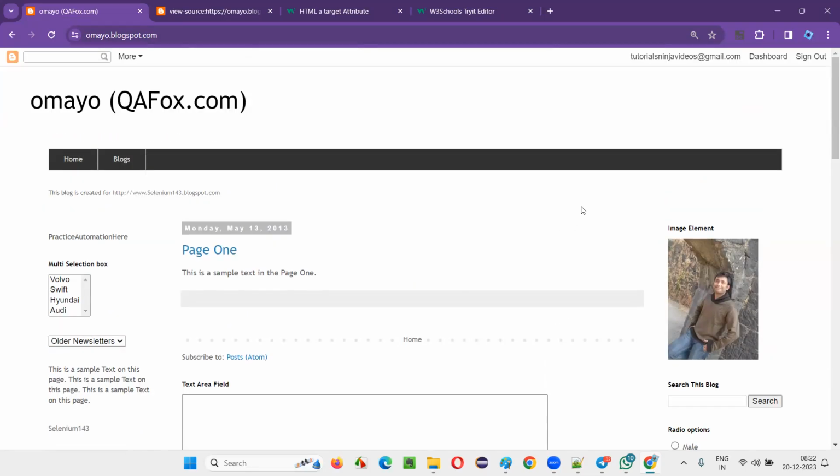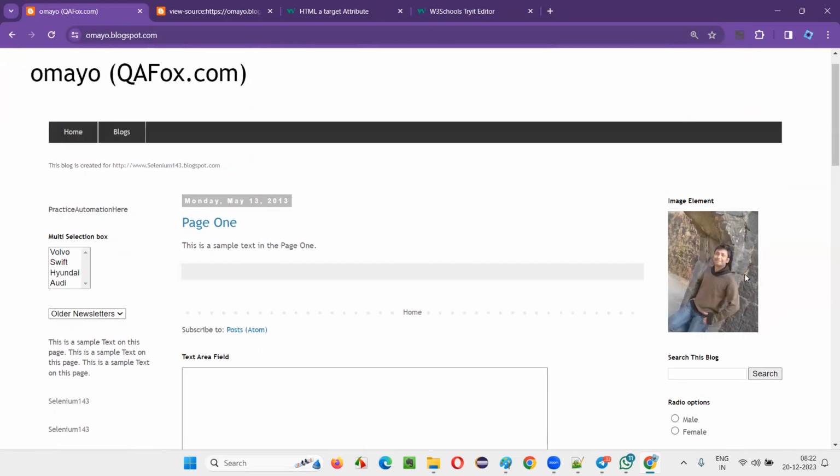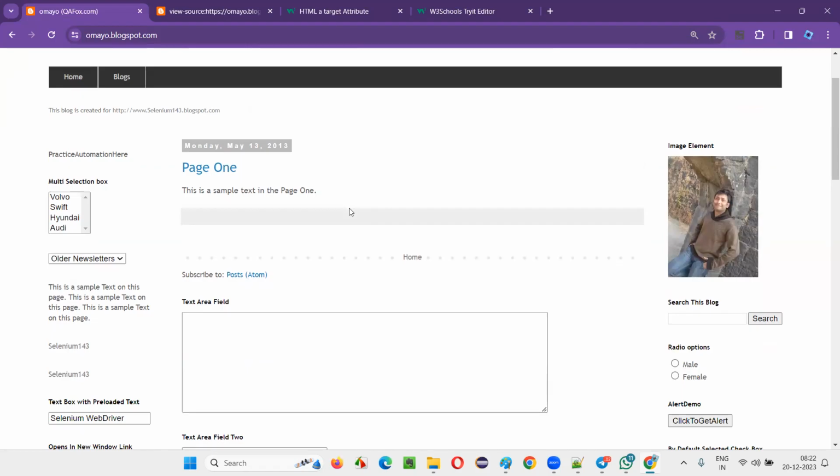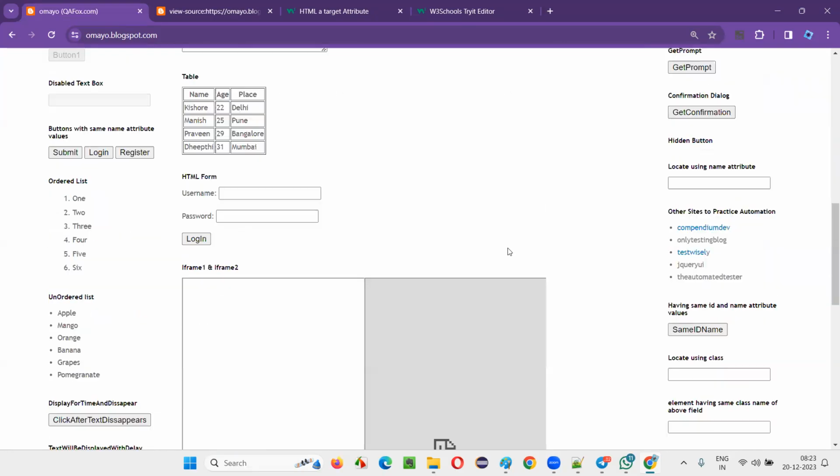Some more tags like radio button listed? No, I'll not cover tags. Rather, I'll cover attributes. Some attributes that are required for Selenium automation, I'll cover. All other things you have to practice. How to create an image, you have to practice by watching that video, because I cannot spend the entire time in these sessions, right? I have to provide directions, and whatever is required, I have to cover. If I cover everything, the duration of this training will take more than 3 months. So let's not deviate there. I have to give you the assignments, and you guys have to practice and come back to me. Fine? Sir, yes.